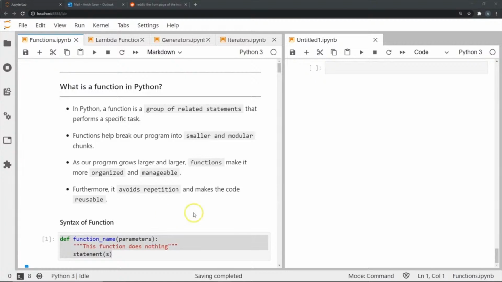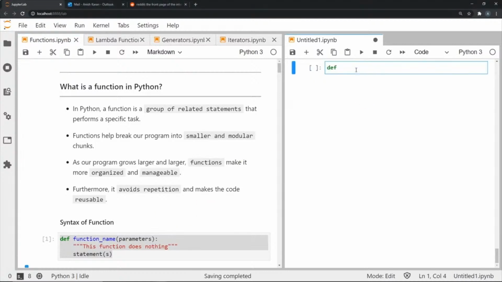So let's look at the basic way of defining a function. So this is a basic function that I'm calling fun_name. All right. Now, the rest of the function, or whatever the task is going to be performed by this function, will be written over here with an indent, of course, as is standard when it comes to Python. So I'm going to define something in double quotes. Don't worry about what this is right now. This is a docstring. Don't worry about what this means, and I'll explain it to you in a short bit.